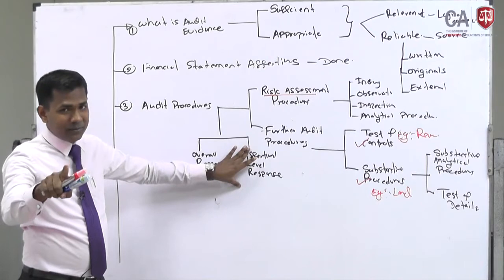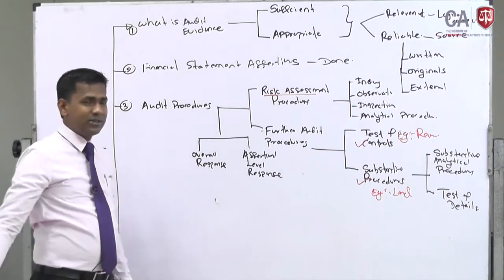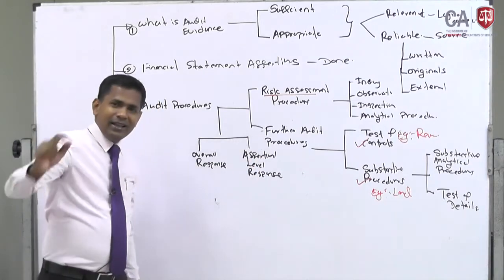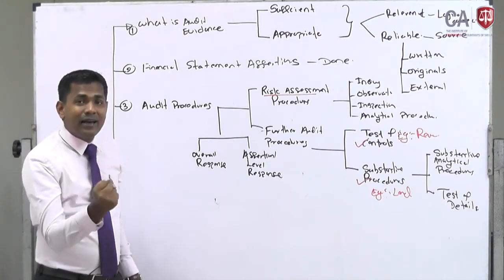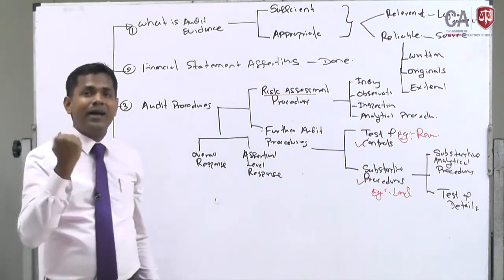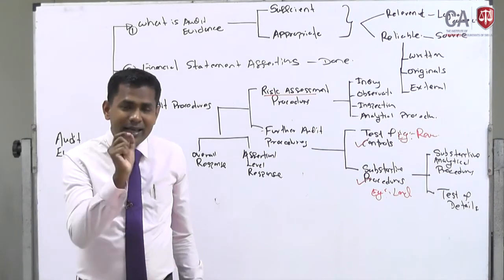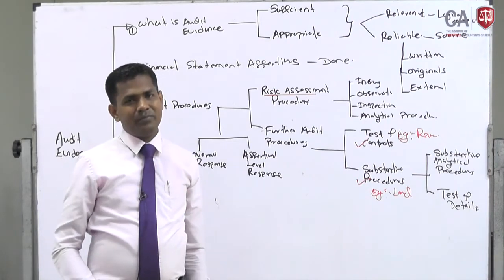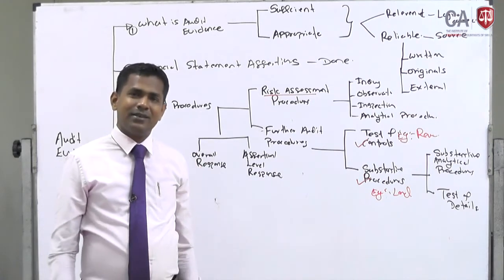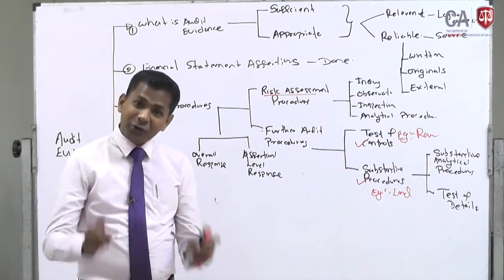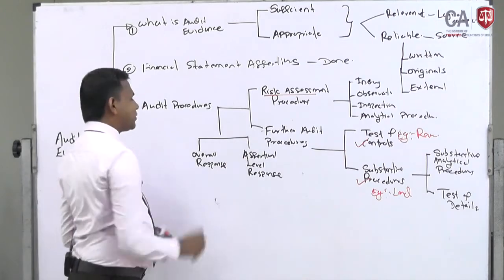Now you know the assertion very well, right? Certain procedures can be done for the entire financial statement, we call overall response. Certain things can be done, not the entire thing, not the line item, but that line item contains another sub item. At that sub item level we can perform the audit procedures. Example, existence of inventory, valuation of trade debtors, occurrence of revenue, cut-off of expenses, right? So therefore those are called assertion level response.